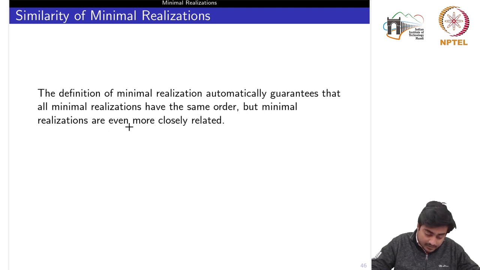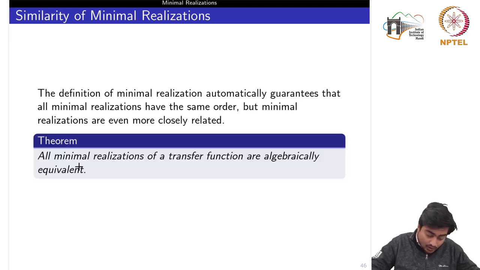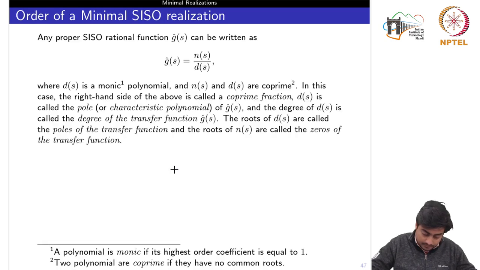But minimal realizations are even more closely related, in the sense that all minimal realizations of a transfer function are algebraically equivalent. This you can achieve by using some similarity transformation matrix, where the other realization would have the same dimension, but the matrices might be different. So talking about setting up some connection between the realization and a minimal realization or a transfer function.